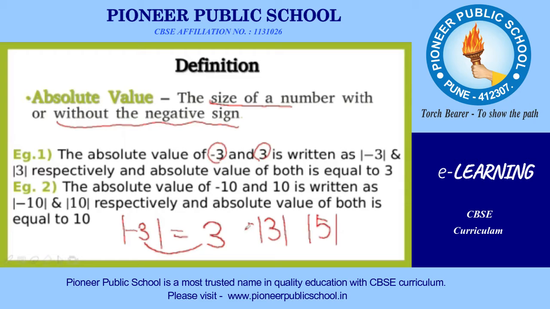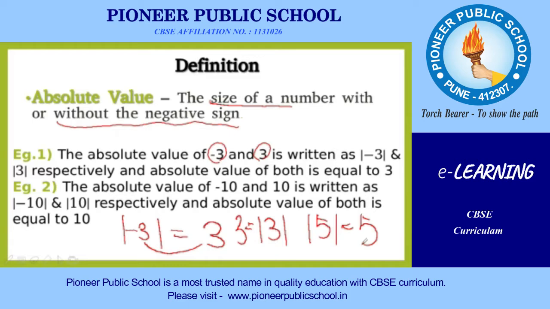So the absolute value of mod 3 or modulus 3 is 3, and the absolute value of 5 is 5. So the absolute value of a positive number is always positive, and the absolute value of a negative number is again always positive.